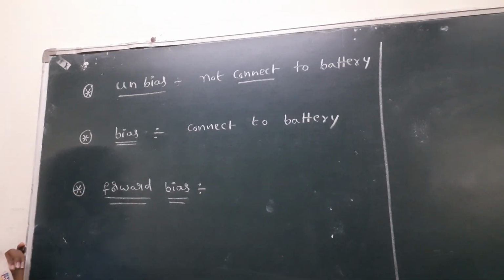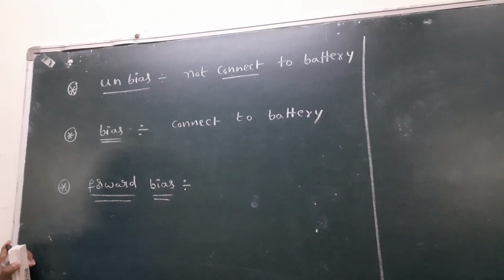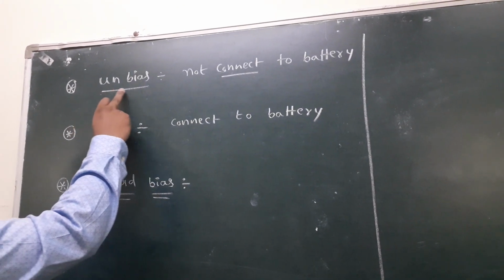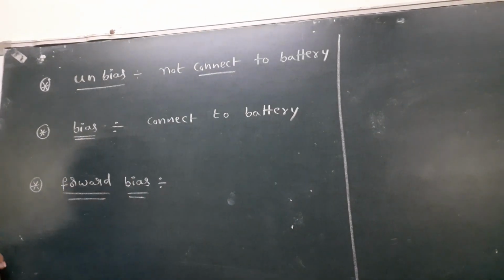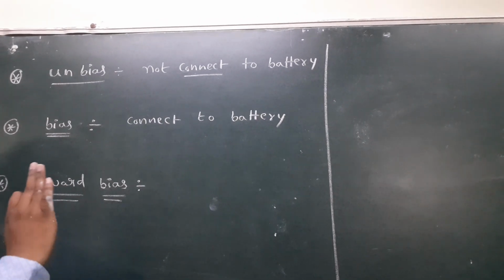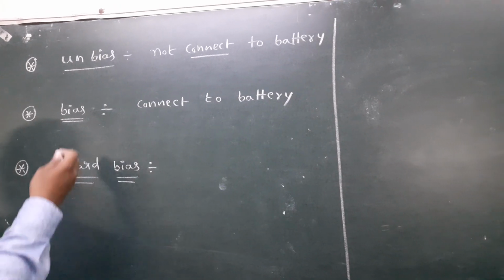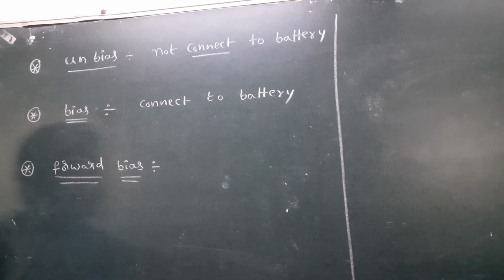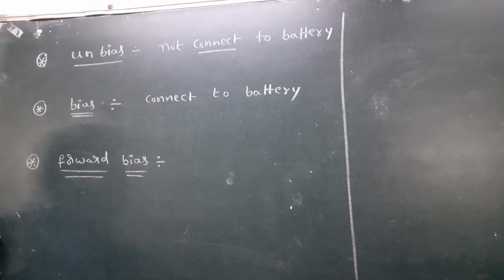Here, first I discuss unbiasing. What is the meaning of unbiasing? It means the diode is not connected to the battery. That means the diode does not connect to the battery. That is called unbiasing. What is the meaning of biasing? Connect the battery. Okay. Today I discuss a very important topic.